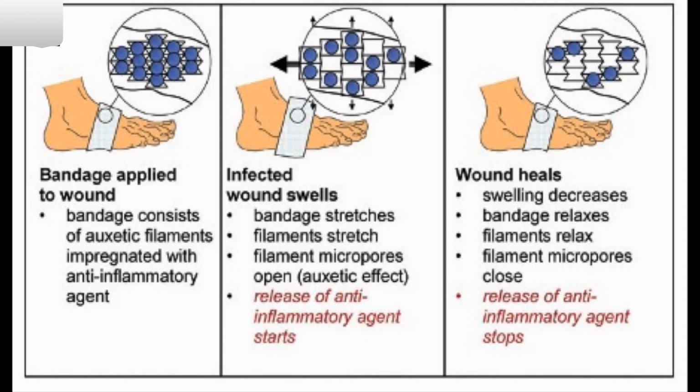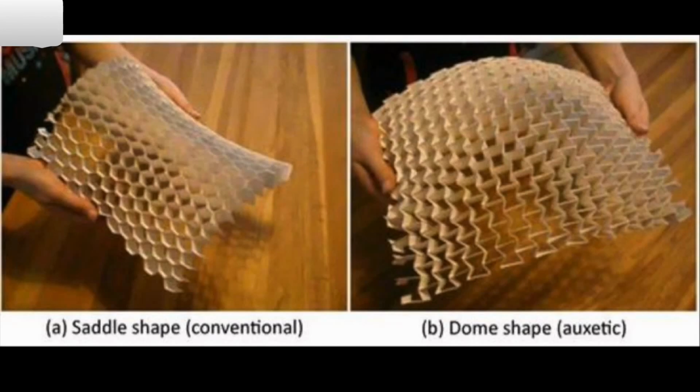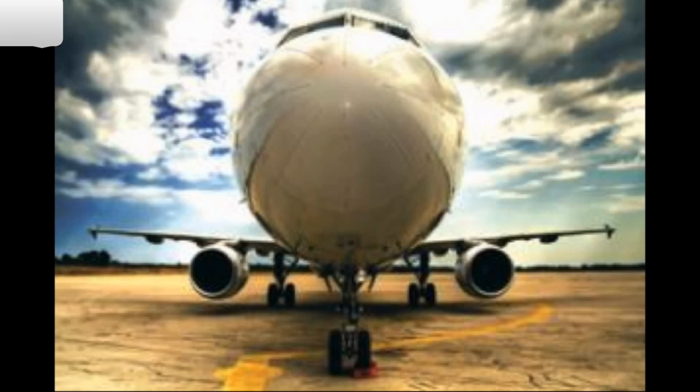Medical bandages that react to the swelling of a wound in order to produce a controlled release of an antibacterial agent are another possibility. The unique bending characteristic of auxetic materials, where a convex dome shape is created rather than a saddle shape, could also be useful for practical applications. One way they are being tested for implementation is in the conical frontal area of airplanes. Another airplane application is during cargo drops due to the increased energy absorption properties of auxetics.